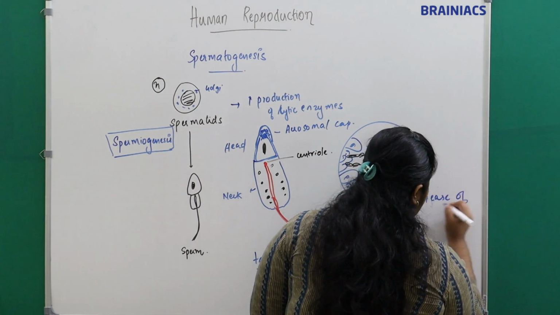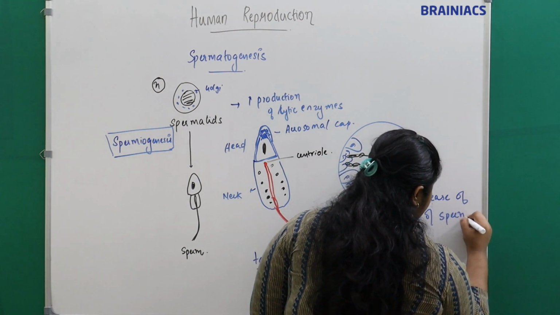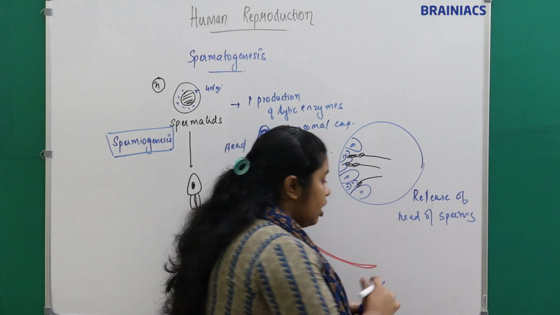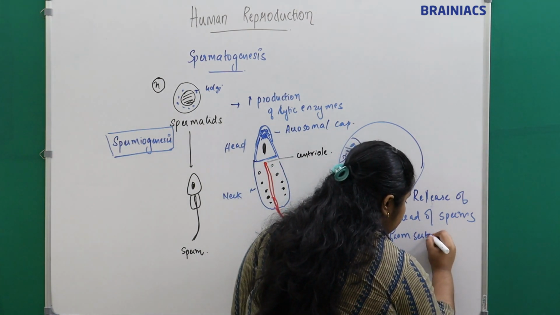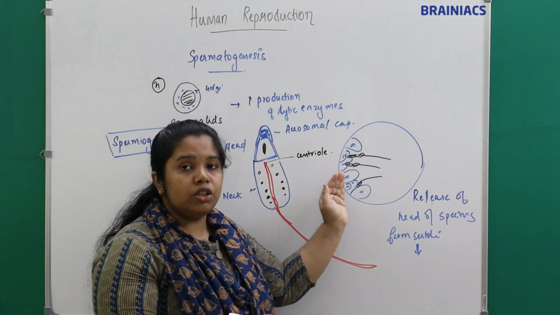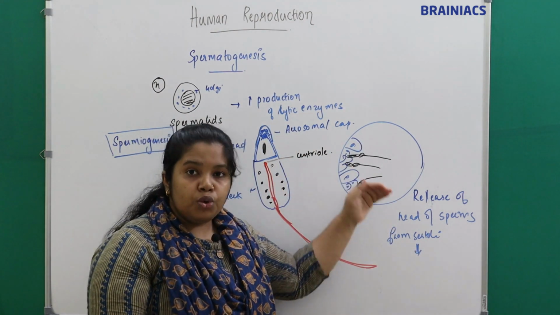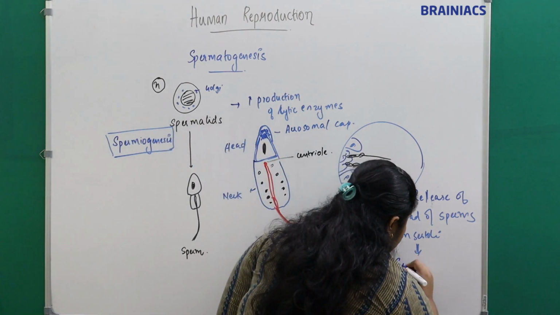The release of the sperms from the Sertoli cells to the lumen of the seminiferous tubules, or to the accessory duct, is called as what? It is called as spermiation.